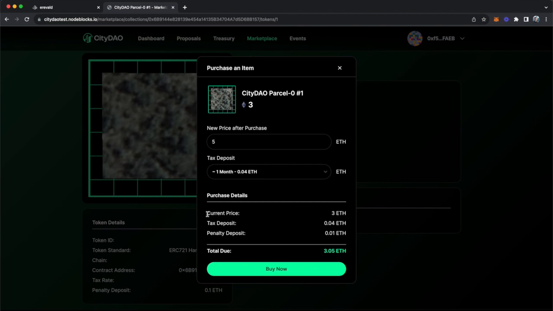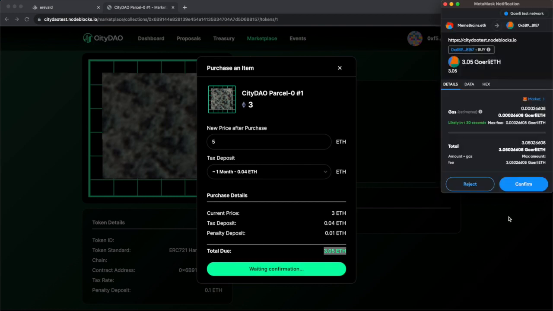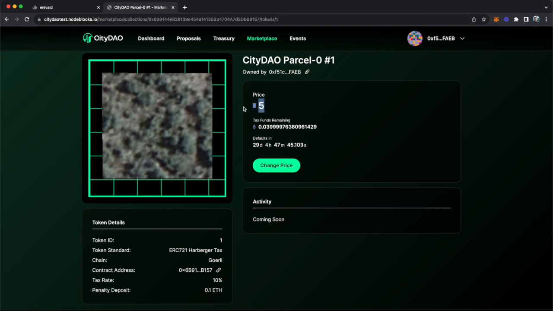So in summary, here's the current list price I'll be paying, plus the tax deposit that I selected, plus the penalty deposit in case I were to default on those taxes in the future, totaling this much Ethereum on testnet. I'll click buy. And now I'm the new owner of that NFT. And in this experiment, theoretically, I would be the owner of the lease agreement or the title agreement attached to that NFT. You can see that the new list price that I chose is here. The amount of prepaid taxes that I have left are here.